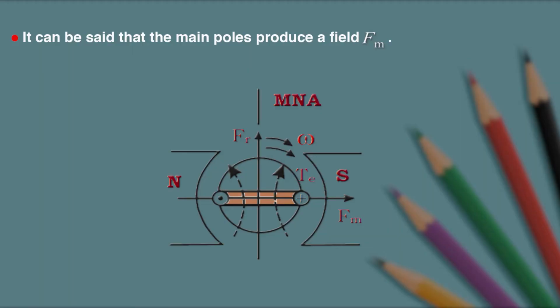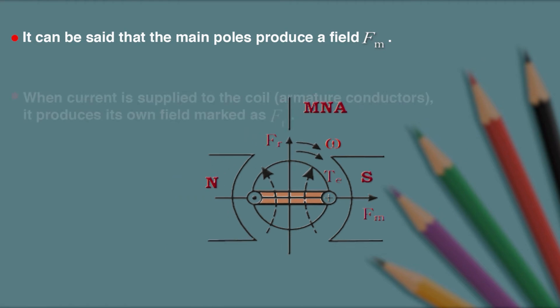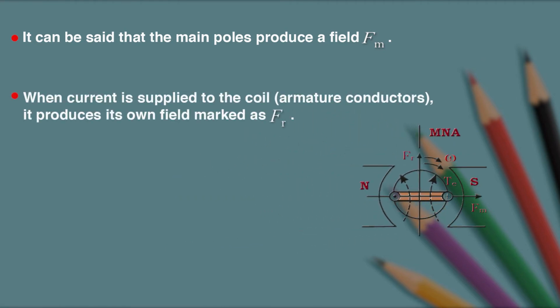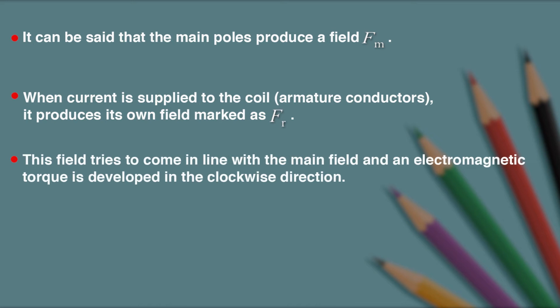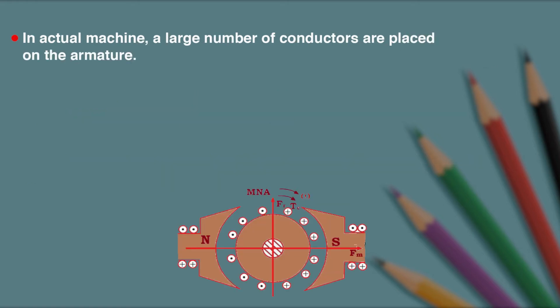Alternatively, it can be said that the main poles produce a field that is F suffix m. Its direction is marked in the figure. When current is supplied to the coil, that is the armature conductor, it produces its own field marked as Fr. This field tries to come in line with the main field, and an electromagnetic torque is developed in the clockwise direction.